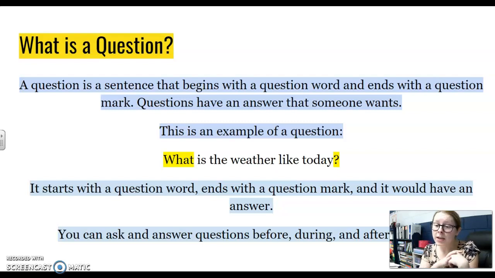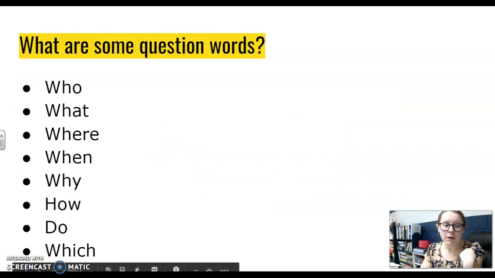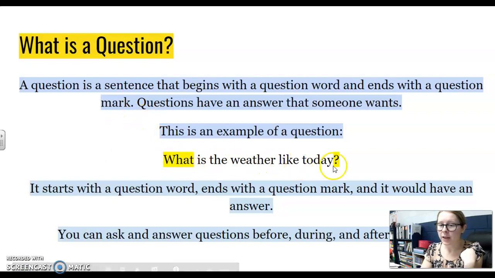So if I say, what is your name? What is a question word? And it would end in a question mark, and that has an answer to it. So what is your name? The answer would be what? I hope you all said your name just then. So this is an example of a question. What, there's your question word. Whoops, I'll go back. What is the weather like today?